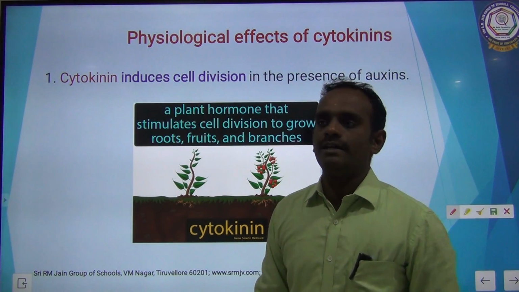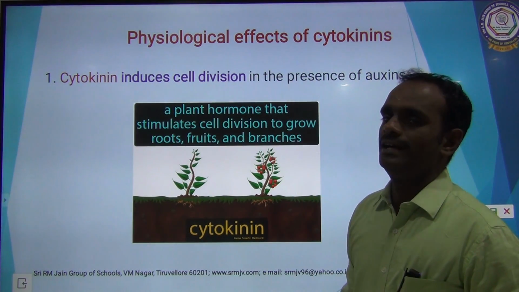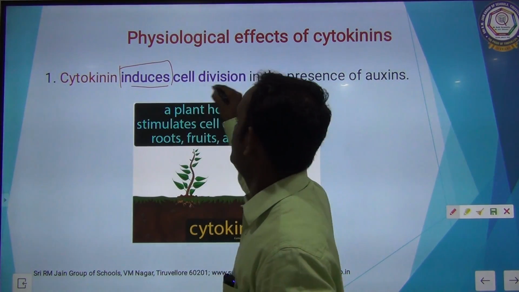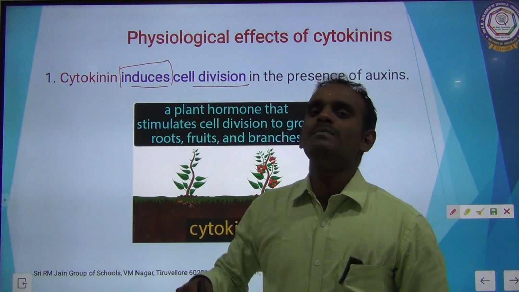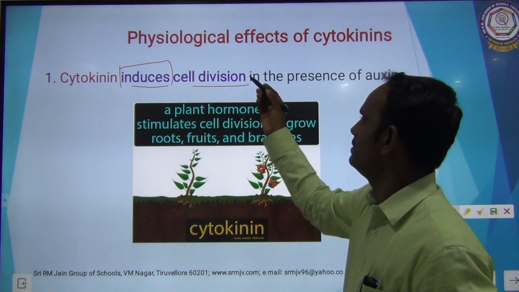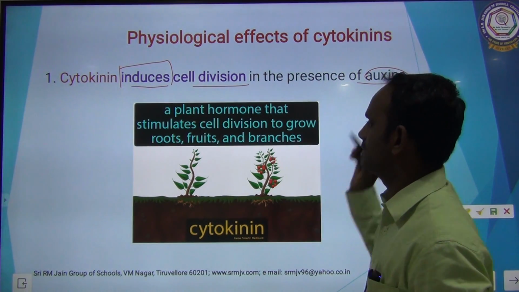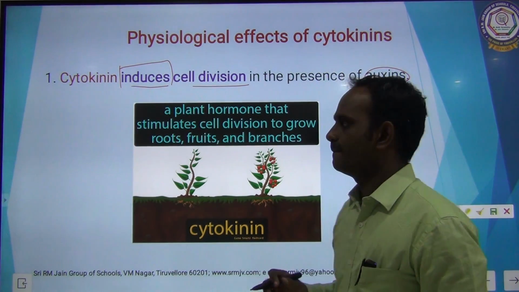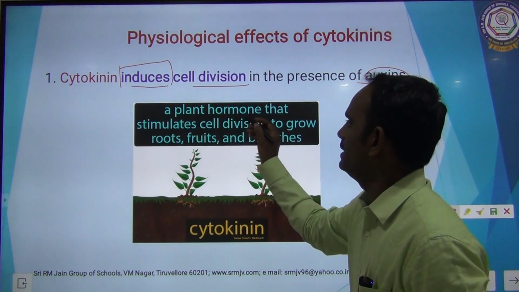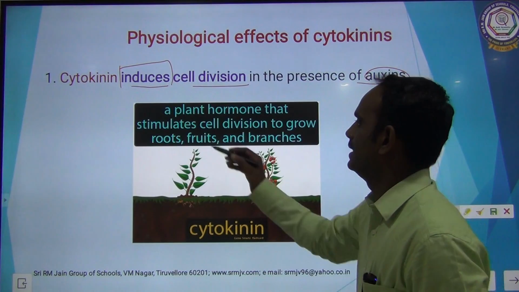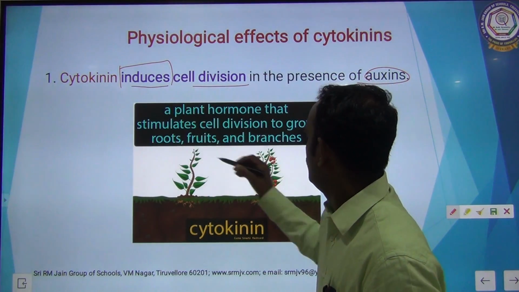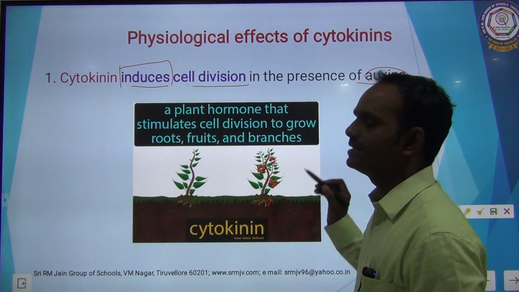Physiological effects of cytokinins. The first physiological effect, cytokinin induce cell division. Induce is nothing but stimulate the cell division in plants. So, cytokinin induce cell division in the presence of auxins. See here, a plant hormone, that is cytokinin, that stimulates the cell division to grow fruits, to grow root and branches.